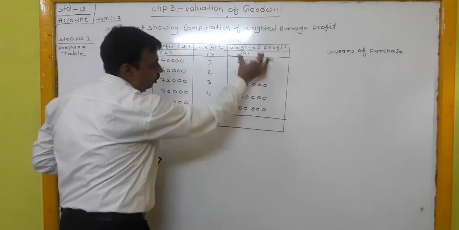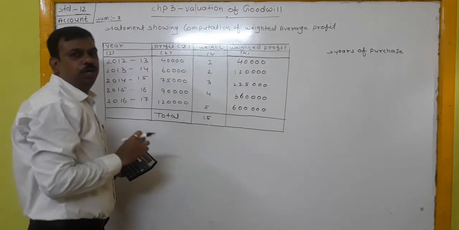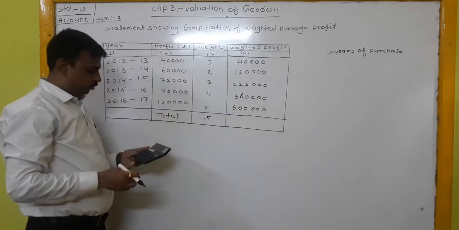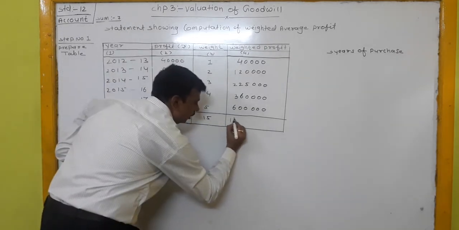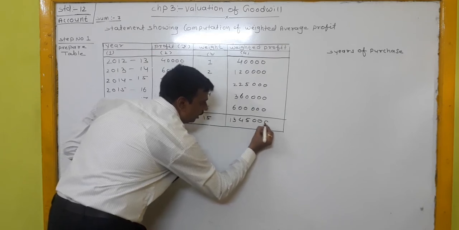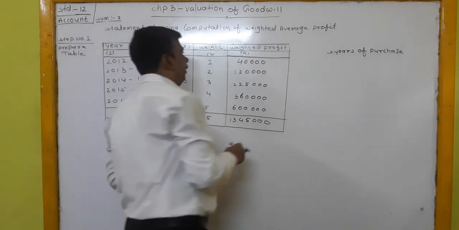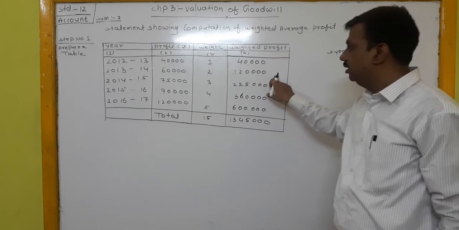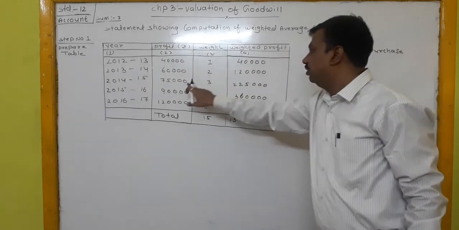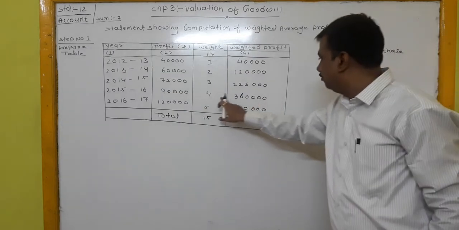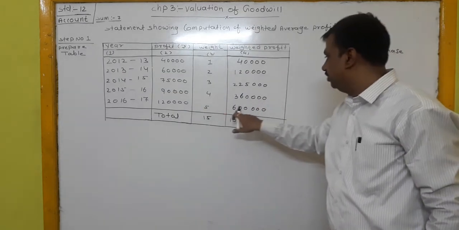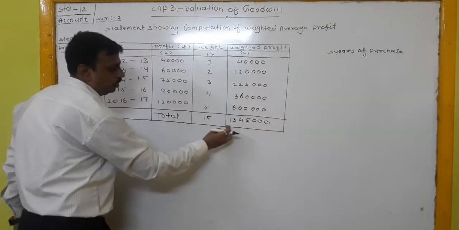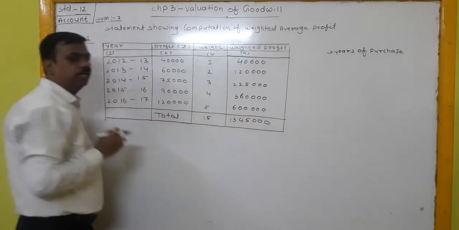Now we will total these to find the total weighted profit. The total weighted profit is rupees 13,45,000. First year weighted profit is 40,000, second year 1,20,000, third year 2,25,000, fourth year 3,60,000, and fifth year 6 lakh rupees. By totaling this amount, we find total weighted profit of rupees 13,45,000.